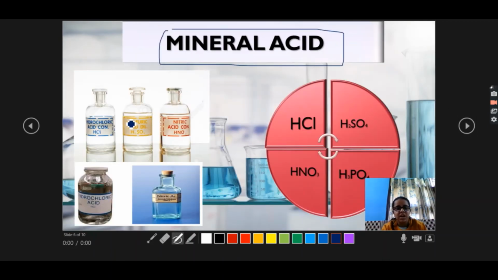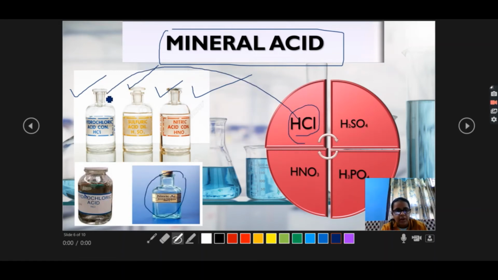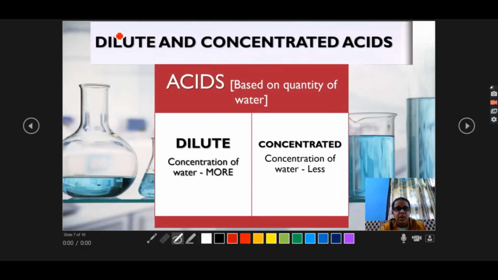Mineral acids are many acids like hydrochloric acid, sulfuric acid, nitric acid. HCl here is hydrochloric acid, and here H2SO4 is sulfuric acid. Okay, and this nitric acid here is this one acid, and this H3PO4. So let's move ahead. Now dilute acid and concentrated acid.